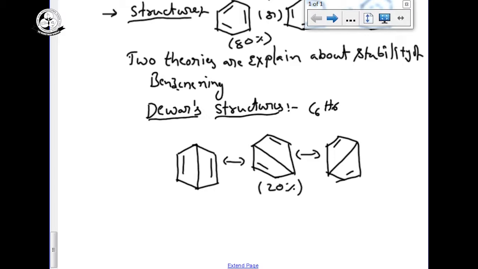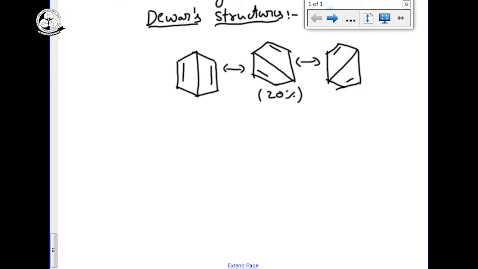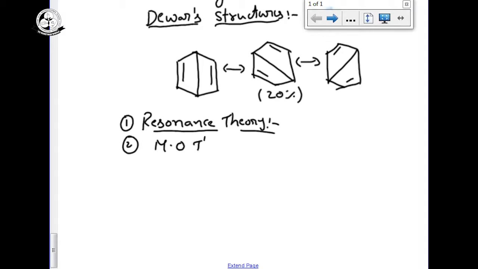So the stability of the benzene ring can be explained on the basis of two theories. First theory is resonance theory, and second one we are having MO theory, molecular orbital theory. These two theories explain the stability of the benzene ring. First one we will discuss about the resonance theory.